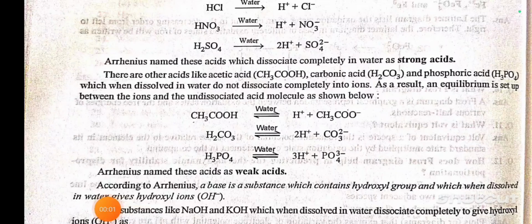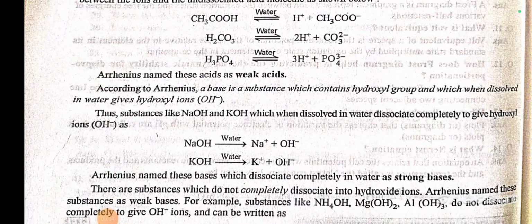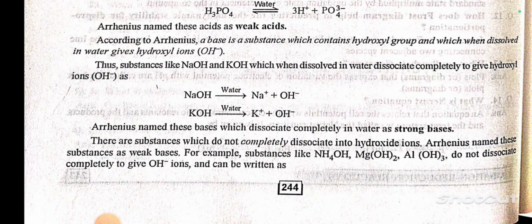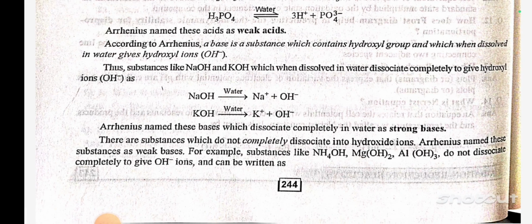A base gives hydroxyl ions, OH-. The substances like NaOH and KOH, which when dissolved in water dissociate completely to give hydroxyl ion OH-, as NaOH in presence of water gives Na+ plus OH-. KOH in presence of water gives K+ plus OH-. Arrhenius named these bases which dissociate completely in water as strong bases.